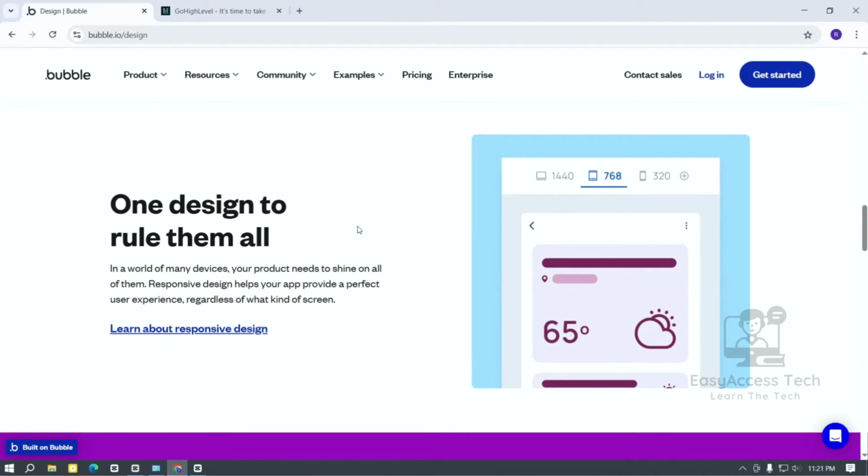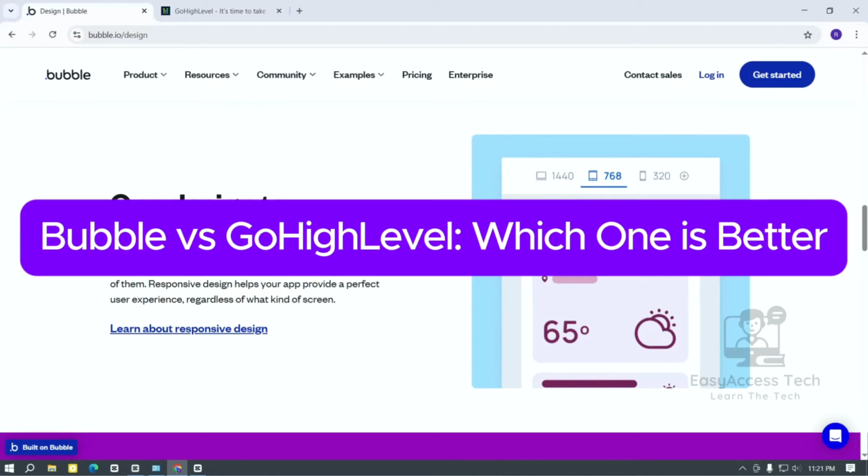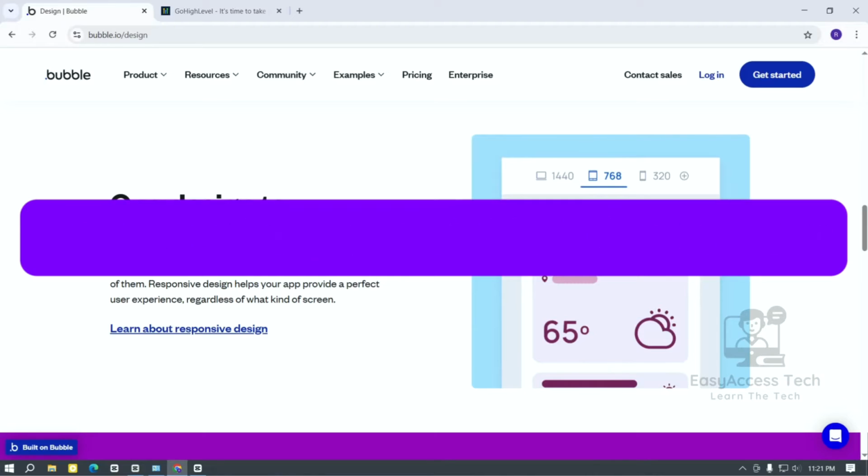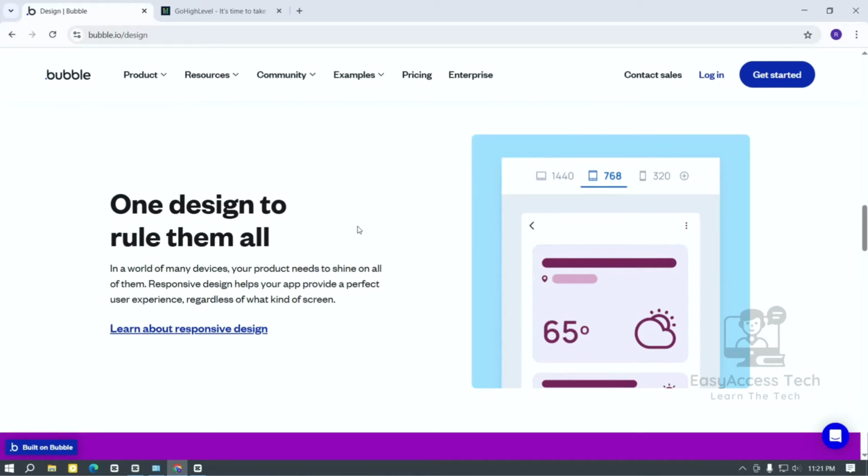If you want to know Bubble versus GoHighLevel, which one is better for you, then this video is for you. In today's video, I will talk about which one is better and which one you should use. So Bubble and GoHighLevel are two very different platforms.